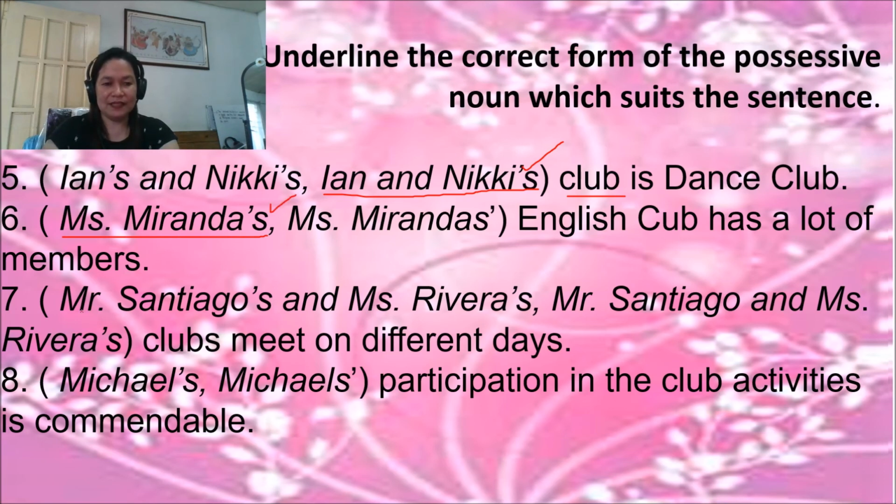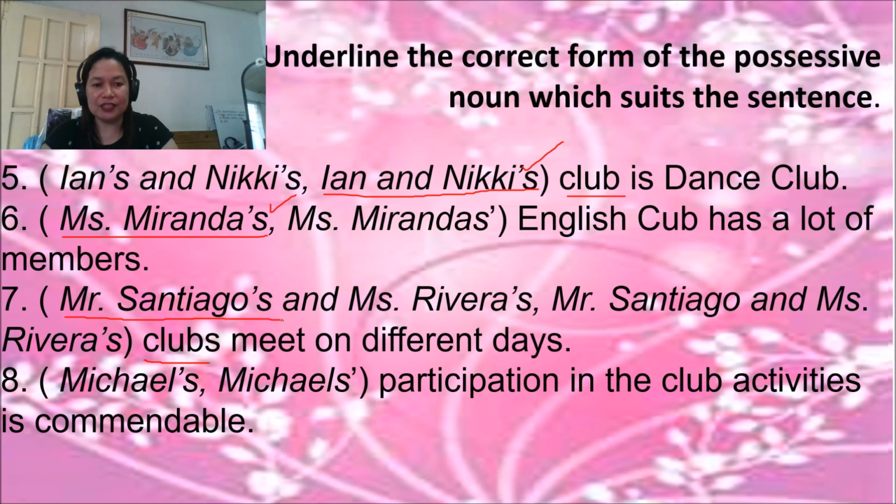Number 7. Mr. Santiago's and Miss Rivera's, or Mr. Santiago and Miss Rivera's clubs meet on different days. So take note of this, clubs. It means to say individual, not joint. So if it is individual, both of them should have the possessive form. So this is the correct answer.